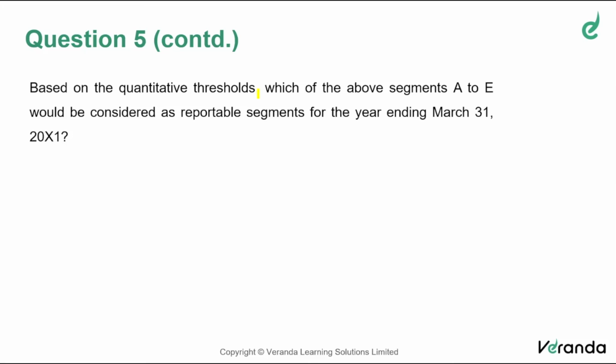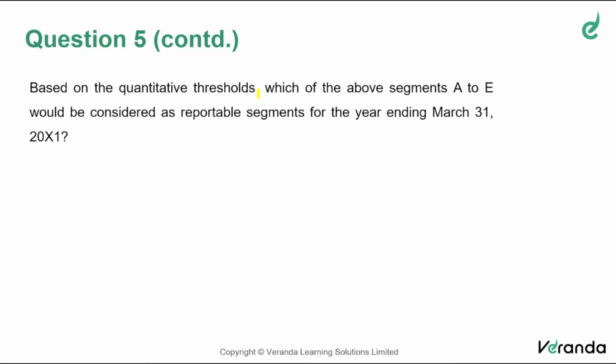For example, in this problem, C and D are loss making. Ignore the fact that they are loss making. Take only the absolute amount of loss. Forget the sign. Compare that with the higher of the total profit of all profit-making segments and the total loss of all loss-making segments. If that is minimum 10%, that becomes an operating segment which is reportable.